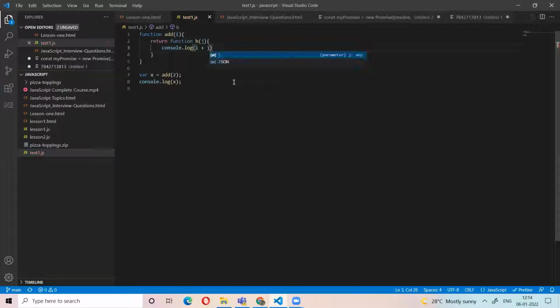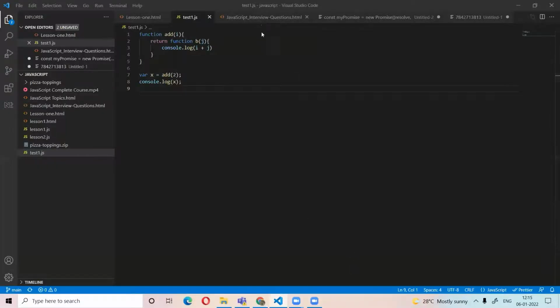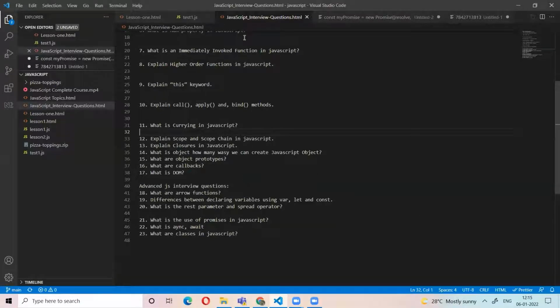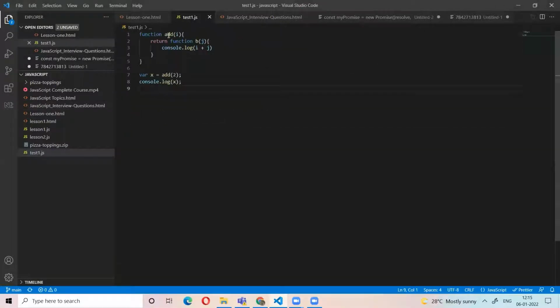Okay, now tell me what is the value of x here? Now I explain what is the currying in JavaScript. Okay, for that I write a function add. This add function has the other function b inside. Now what is the value of x here? So what will add 2 return? What is this add function returning?